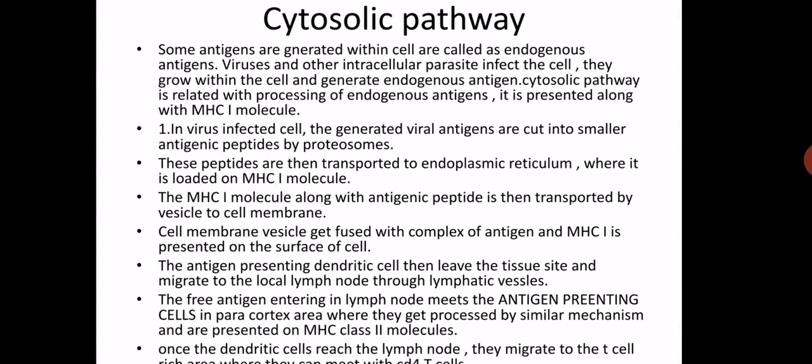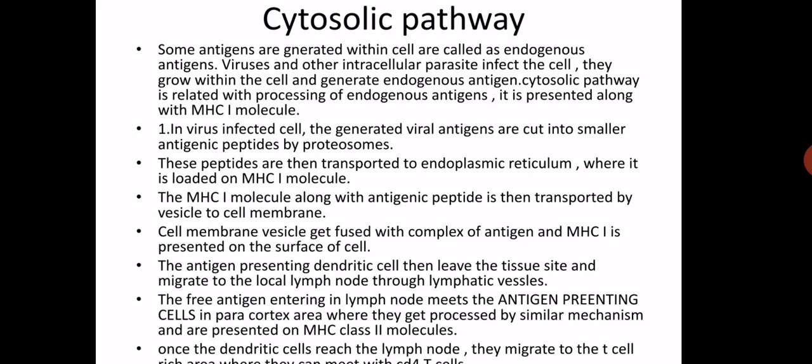Endogenous antigens are those antigens which are intracellular, or they may be viral antigens. Whenever viruses or other intracellular parasites infect the cell, they grow within the cell and generate endogenous antigen. So whenever there is infection by the virus or by the intracellular parasite, they generate the antigen inside the cell, and these are called endogenous antigen.